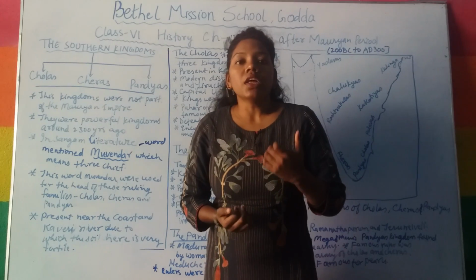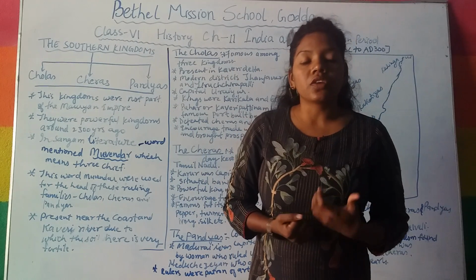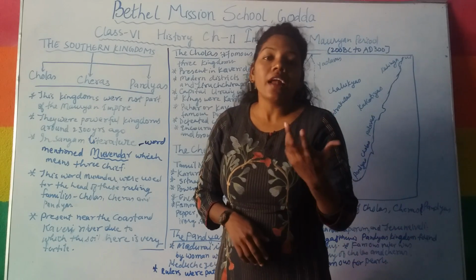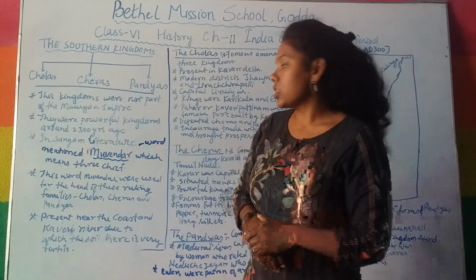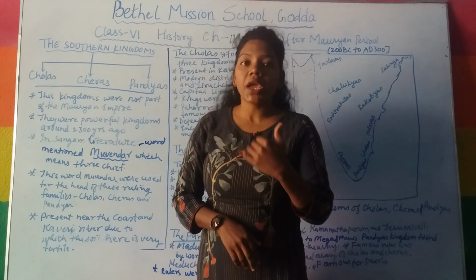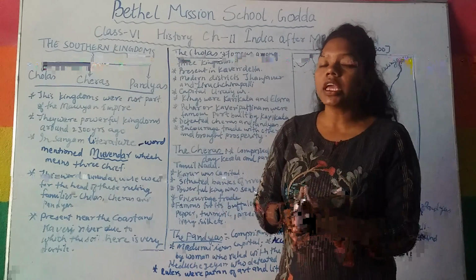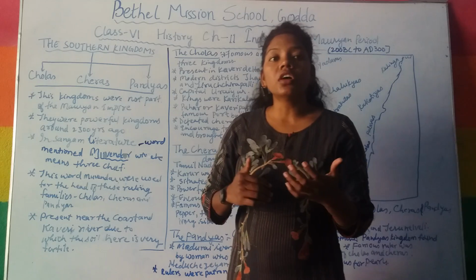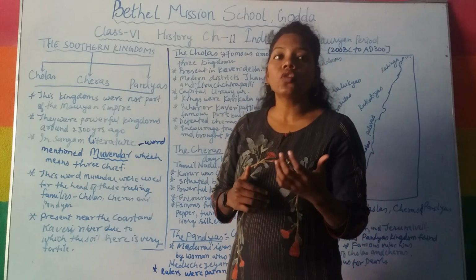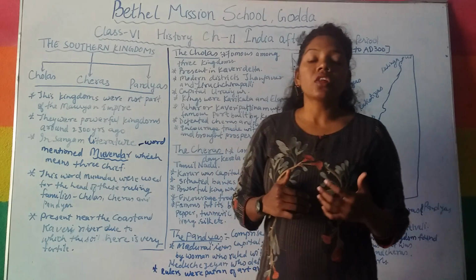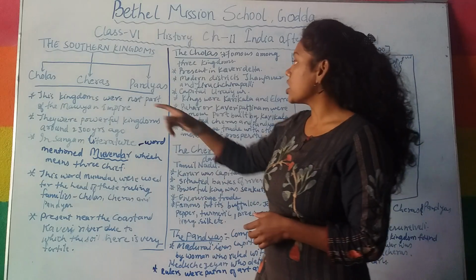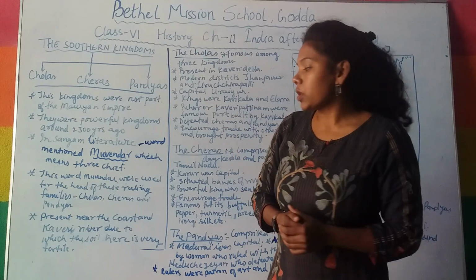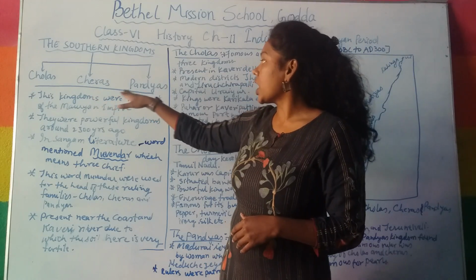According to the Sangam literature, one word is mentioned, that is Movenda, which means three chiefs. This word Movenda was given to the heads of the royal families of these rulers, that means the Cholas, Cheras and Pandyas.